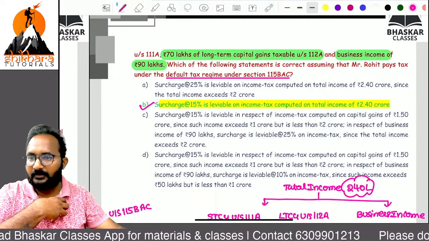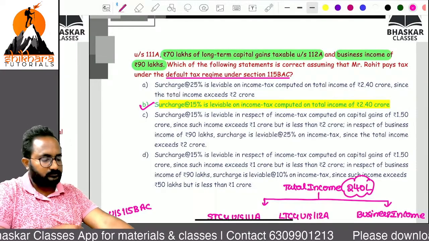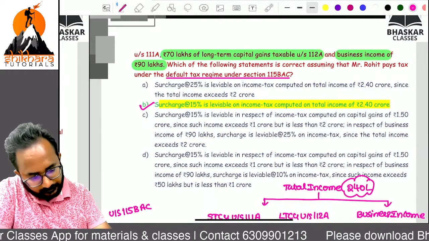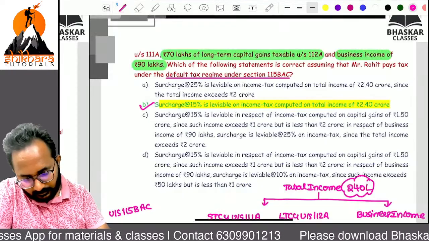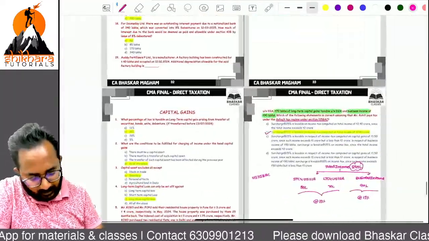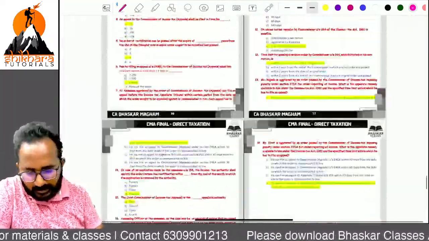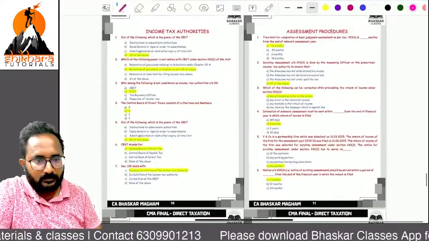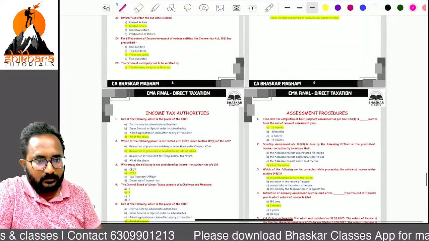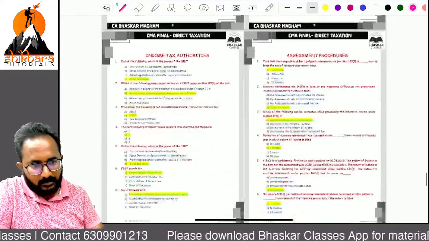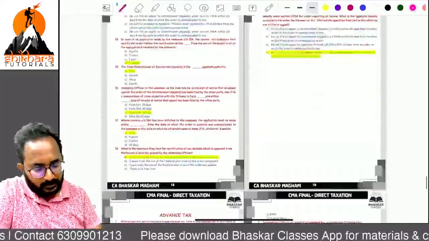Next one, remaining MCQs. Basic concept chapter, remaining MCQs we can discuss. Rakesh asks, how is the balance 90 lakhs only 15%?